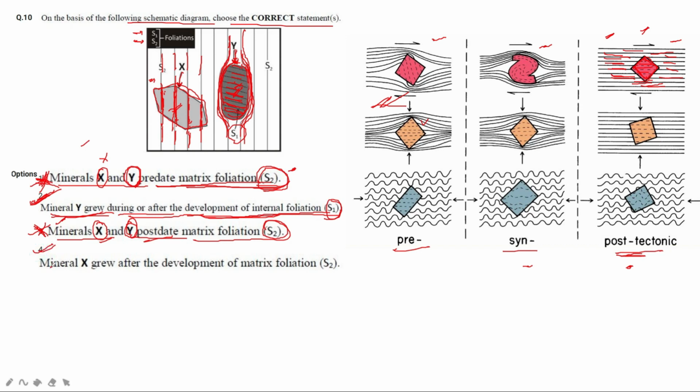The last option says mineral X grew after the development of matrix foliation S2. Now it is completely correct. Grew after the development of matrix foliation S2, or postdate. As I said, it was half correct, now it is fully correct. The fourth option is correct. So finally the answer should be 2 and 4.